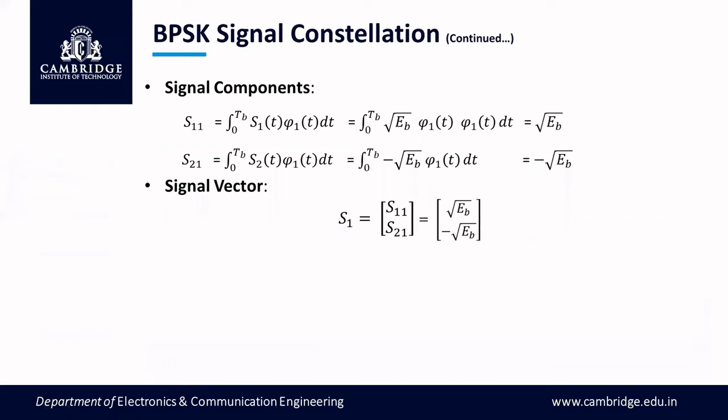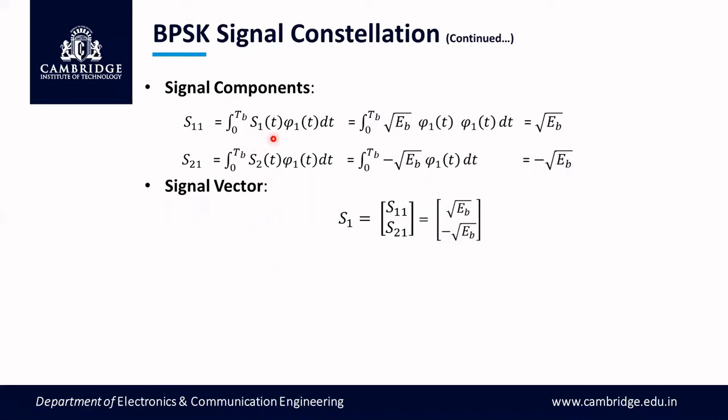So let us discuss signal constellation, that is, the signal components of the transmitted signals. There are two transmitted signals, S1 of t and S2 of t, representing symbol 1 and symbol 0 respectively. Accordingly, S1 of t contains the first basis function phi 1 of t. S2 of t also contains the first basis function phi 1 of t, but with different amplitude. Right, so now let us do this operation.